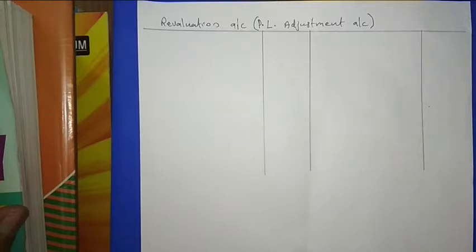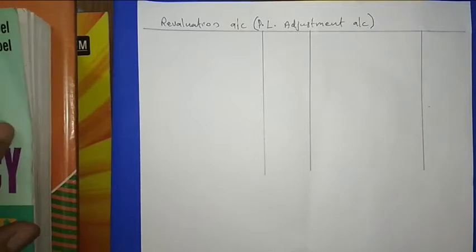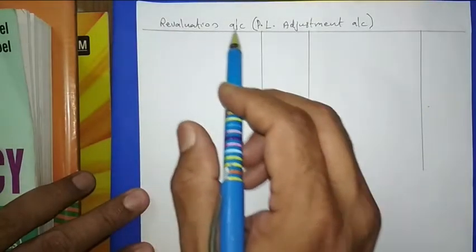If they do not correct the amount before the admission, if they do not write the value of furniture as 1 lakh, then in the future the new partner will get the benefit of this asset. Means if they show 80,000 instead of 1 lakh, it is a benefit the new partner will get in the future. So to avoid that situation, when a new partner is joining, the old partners will revalue the assets and liabilities. And if any changes are there, then they prepare this account, the revaluation account.